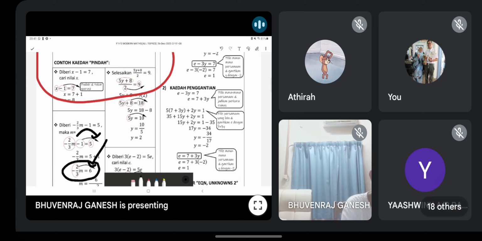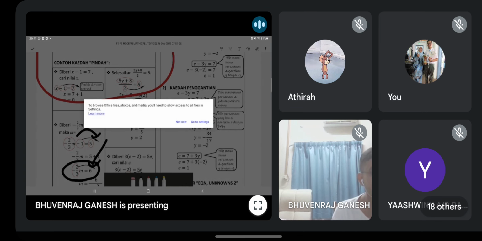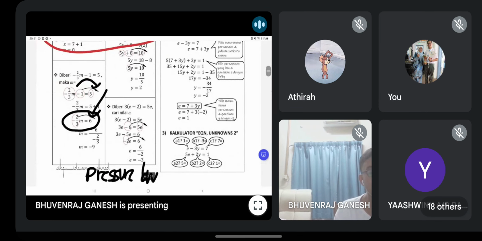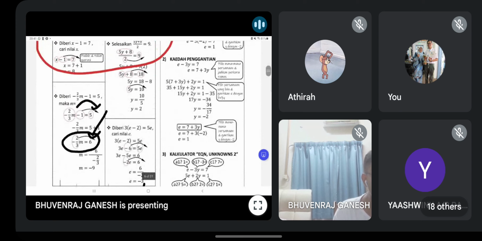Alright, so this one you must take note lah when you want to find the M value. Some people sampai sekarang also don't know how to solve this to get the M. Because mereka ambil 6 times negative 2/3. Salah. You must remember to switch. Okay, so this is how we solve lah. Other than that, this one very simple. Okay, this one is the basic.